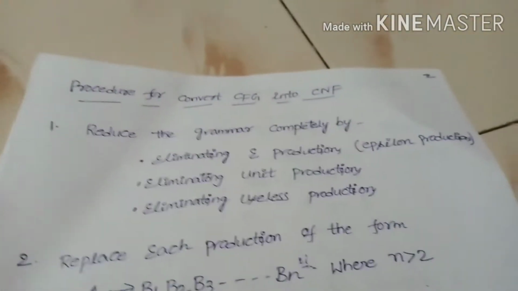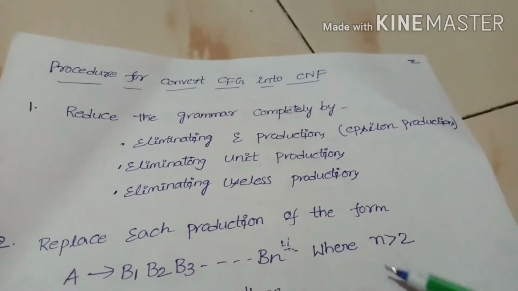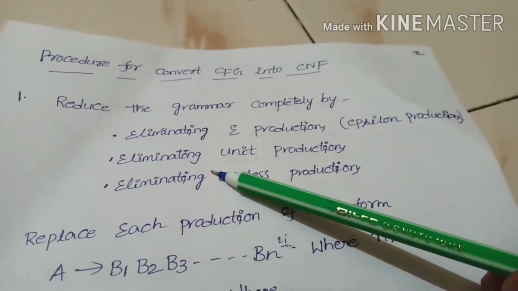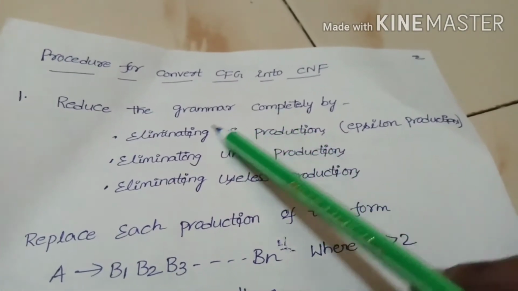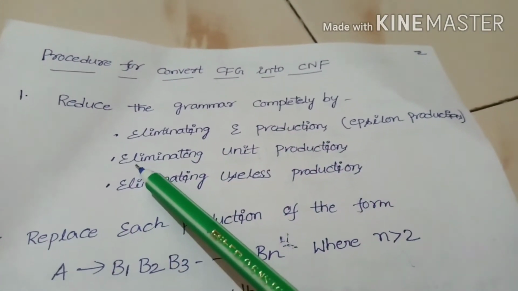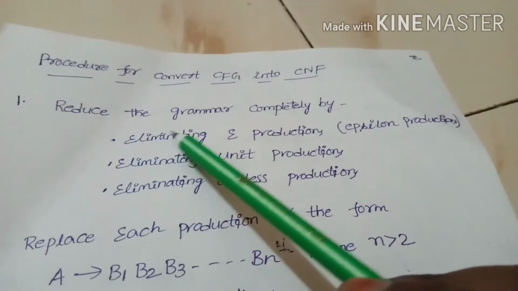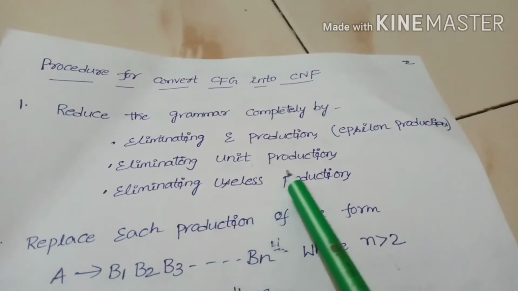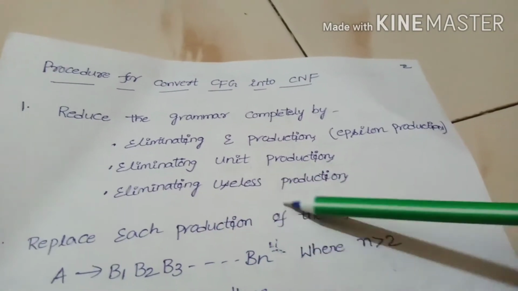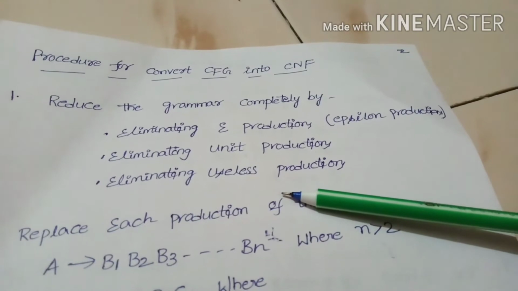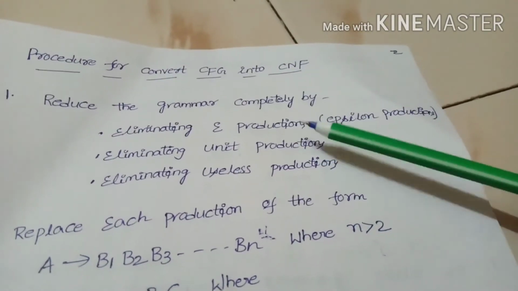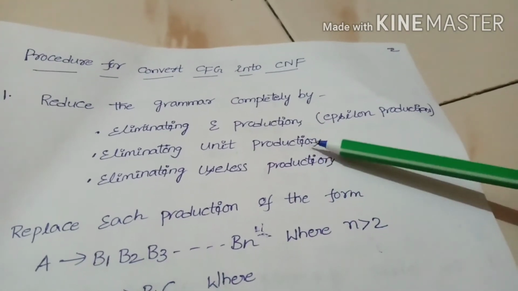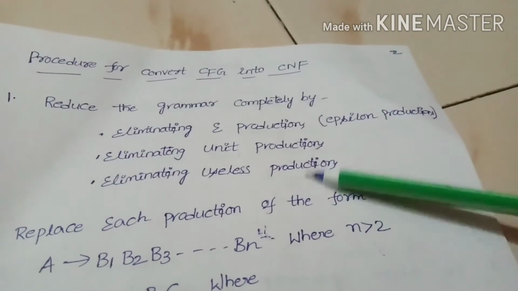Next, what is the process to convert CFG into CNF? How do we convert the CFG grammar into CNF? Here, in the first step, you have to follow some procedure. First, you have to reduce the grammar completely by eliminating epsilon productions, eliminating unit productions, and eliminating useless symbols. Here in the CFG, if there are any null productions, unit productions, or useless symbols, we have to eliminate them. We already learned about reducing the grammar.